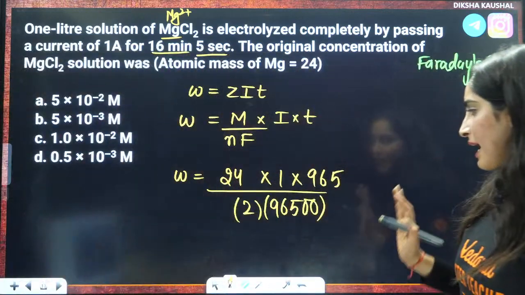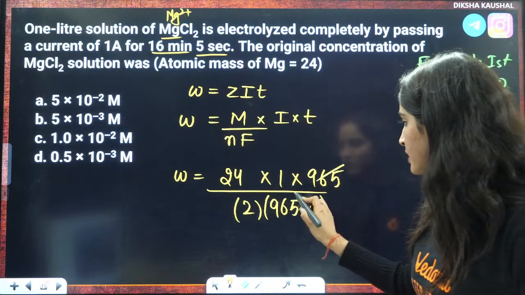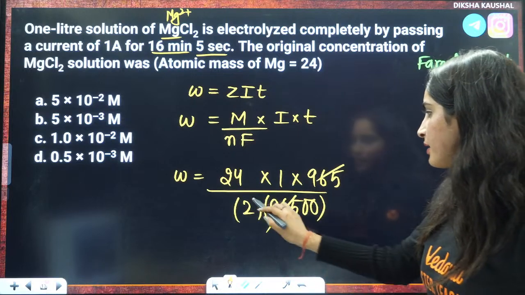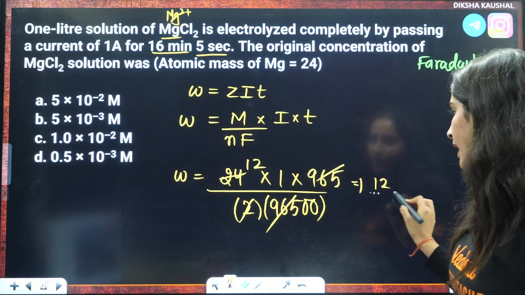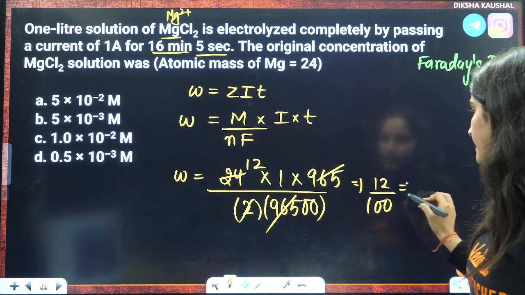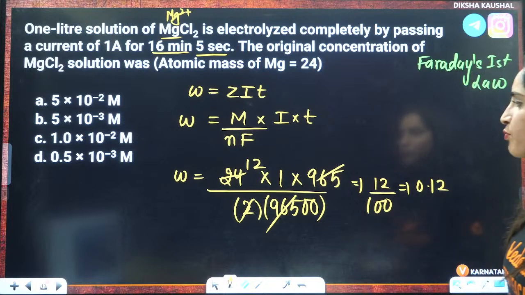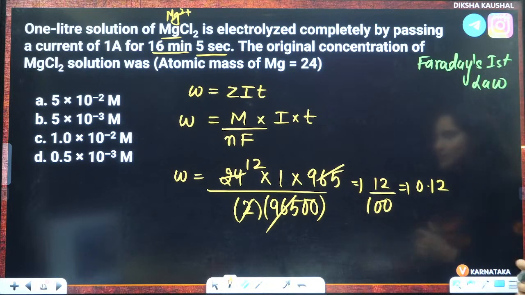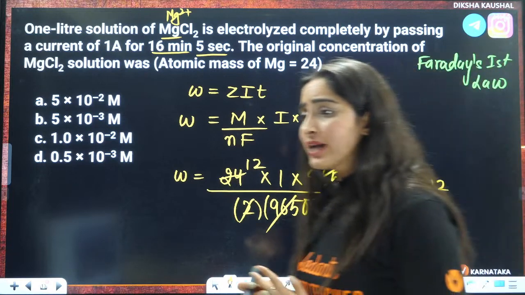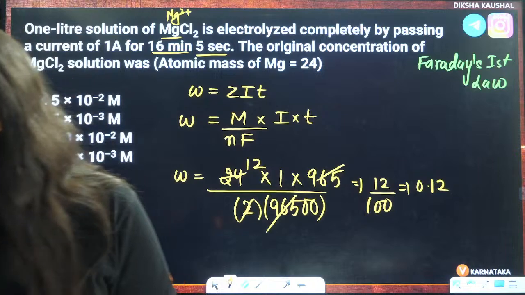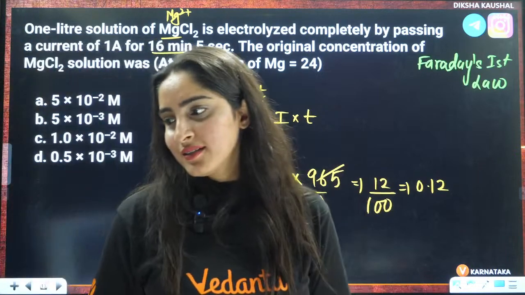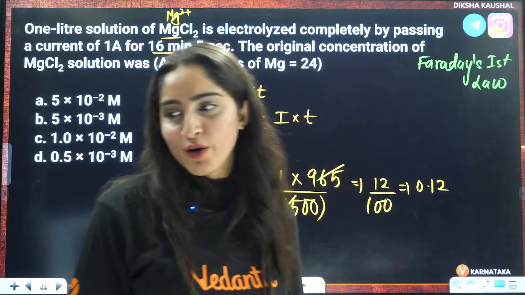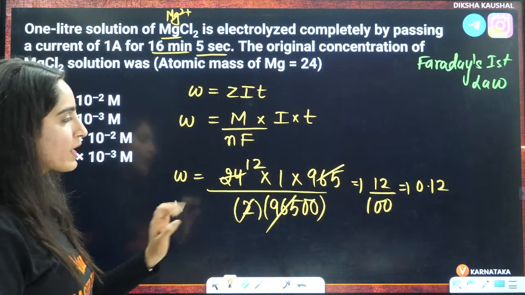Anybody in the chat box, any doubt here? So this is so simple. 965, 965 will cancel out. This is into 12 only, right? So it will be 12 by 100, that is 0.12. 0.12 is the weight. Okay, guys? Is there any problem in that? Please speak something. Okay, right? So that is 0.12.